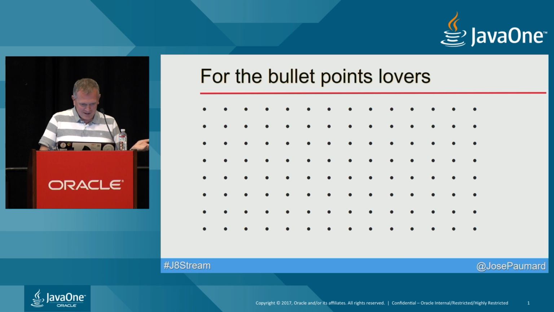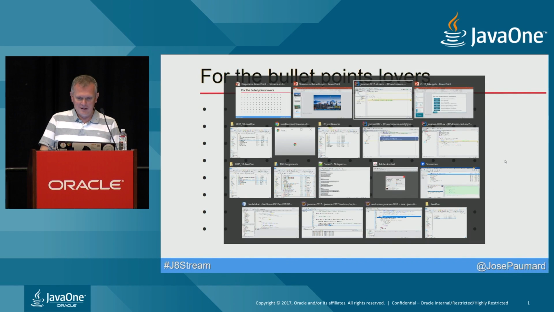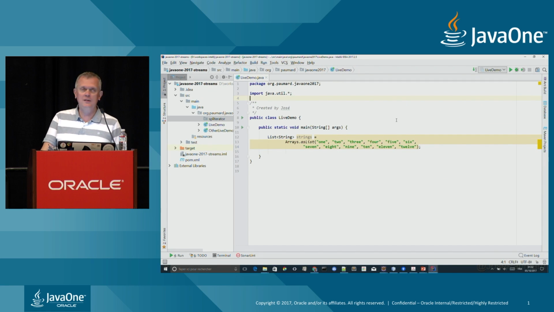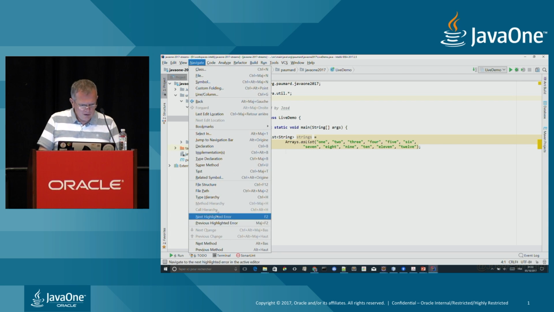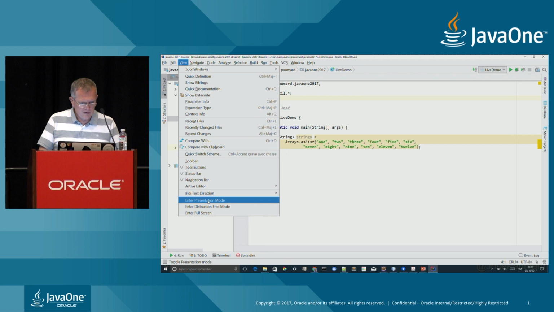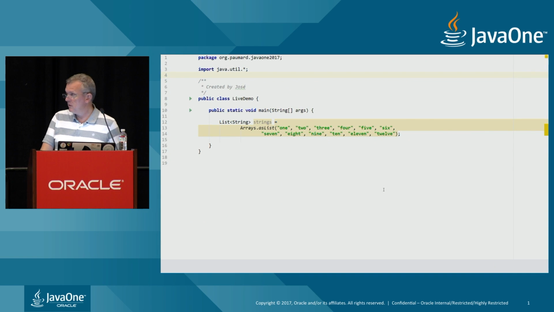I need to switch this, and switch to here. This is an IDE. Can you see it? This is our favorite tool. Is the font big enough for everyone? Could it be bigger? How can I do that? Presenter mode, maybe. Where is it? Here. Presentation mode. Is it bigger? Not really. Is it okay for everybody?